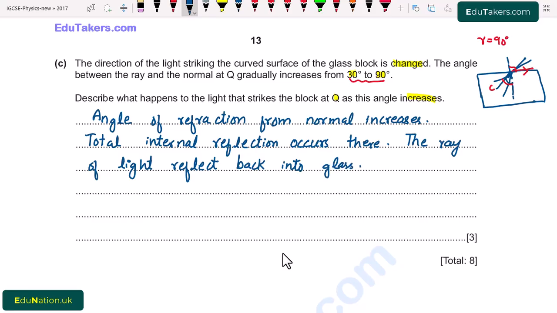The reflected ray becomes brighter, because there is no refraction.